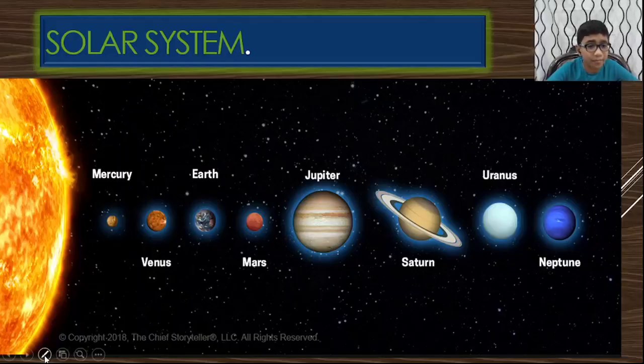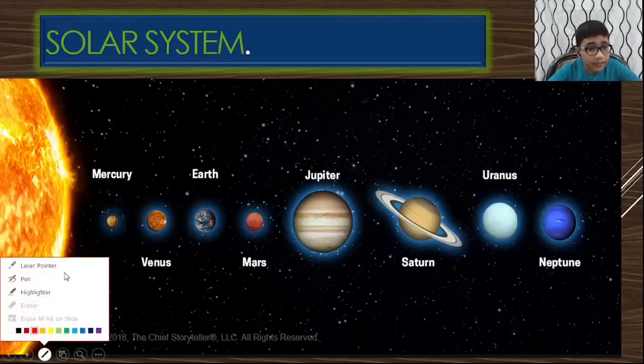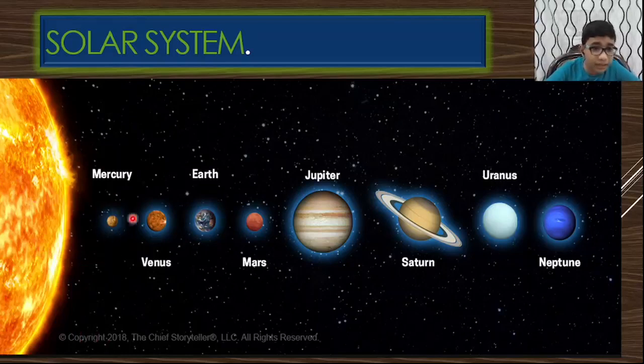Solar system. This is the Sun and Mercury, the hottest planet, and Venus, the Earth, the third planet we live on, Mars, Jupiter, the biggest planet, and Saturn, the beautiful planet because it has a ring around it, and this is Uranus and Neptune, the coldest planet.